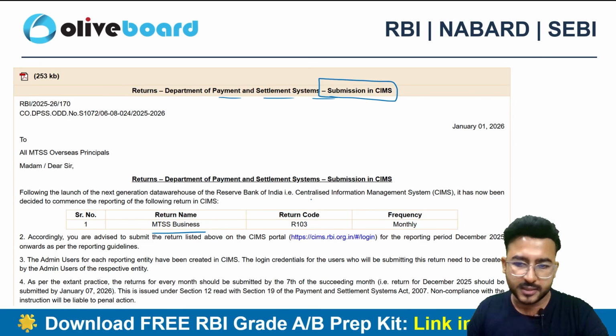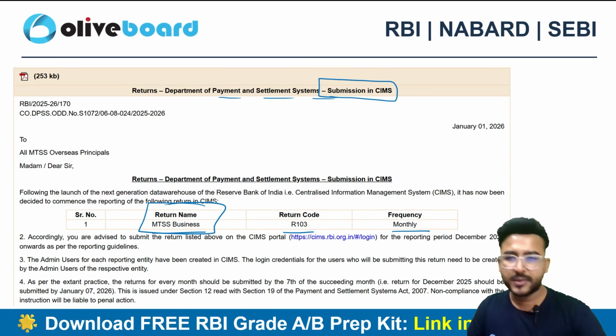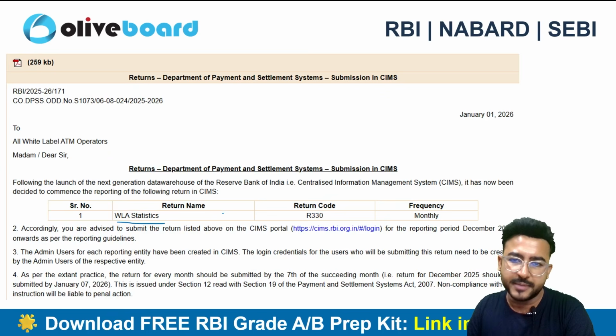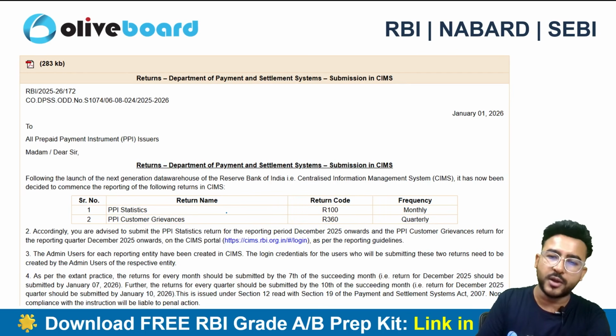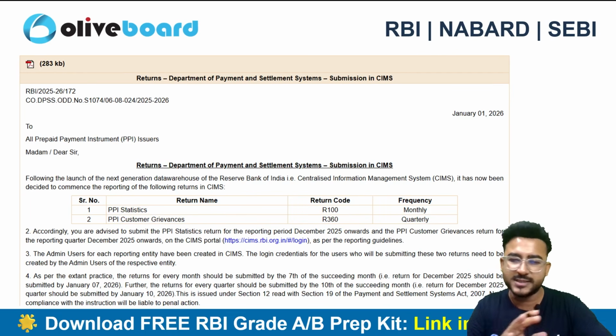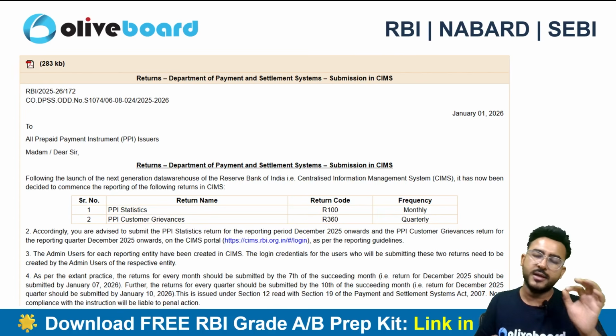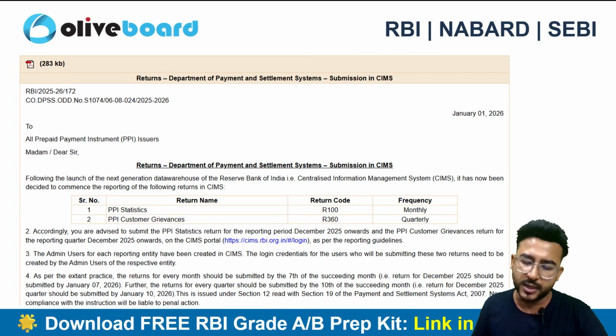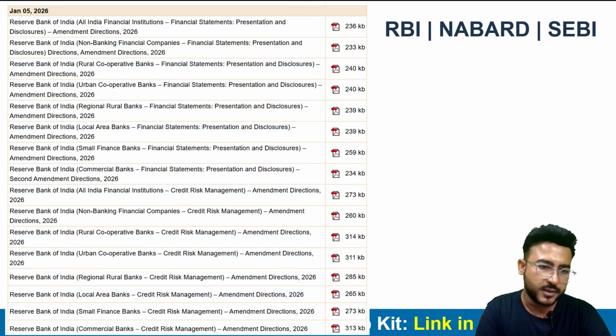So it is nothing but the timeline, the return code and the return name that you have to submit via the CIMS platform. Not so important for you guys. You don't have to remember the name of the returns, the return code and the frequency, not required for your examination. Just a quick understanding of the CIMS portal is required here, right?